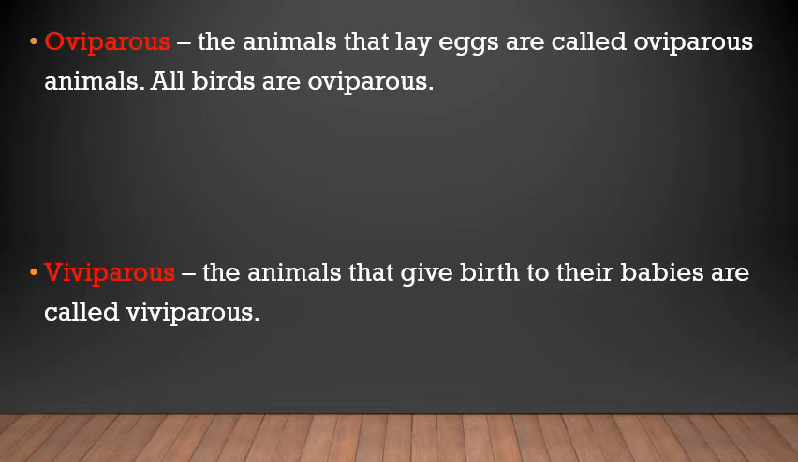Now, the two conditions of reproduction are called oviparous and viviparous. Oviparous means the animals that lay eggs. The animals that lay eggs are called oviparous animals. All birds, for example, are oviparous animals. Viviparous are the animals that give birth to their babies.